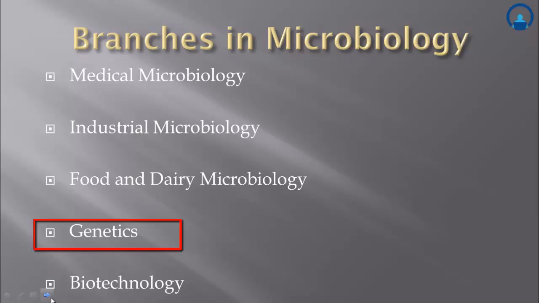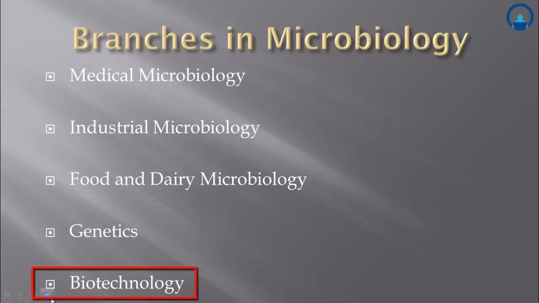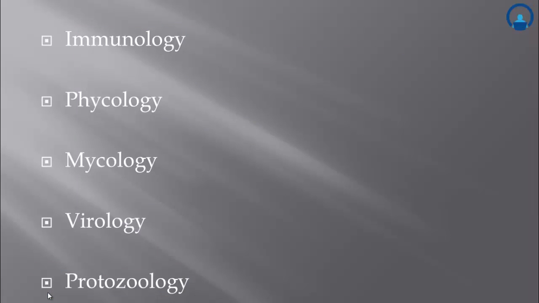Next branch is a very new branch called biotechnology. Biotechnology is the use of living systems and organisms to develop or make products, or any technological application that uses biological systems, living organisms or derivatives thereof to make or modify products or processes for specific use. Next branch is called Immunology. It's a branch of biomedical sciences that covers the study of all aspects of the immune system in all organisms.